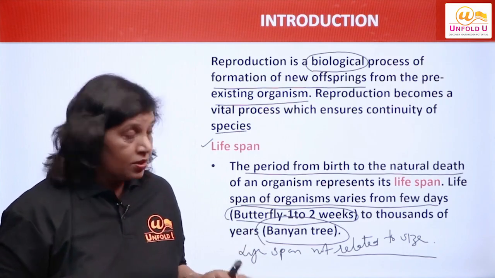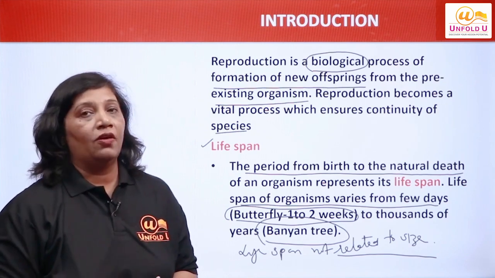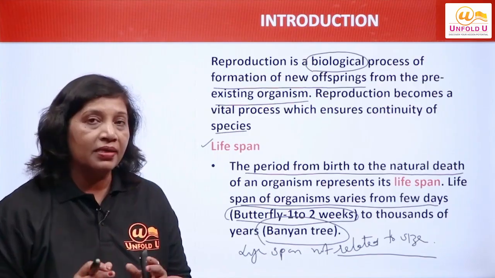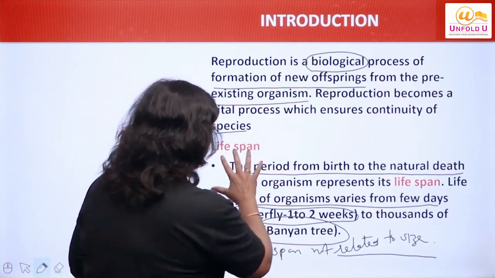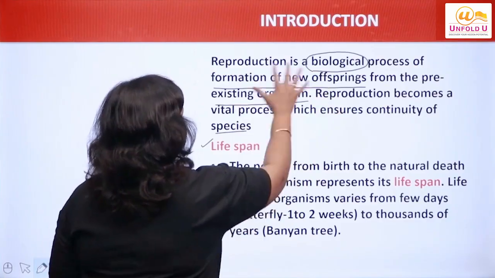Size is same. So I conclude here, it is not related to size of an organism, and the lifespan varies from organism to organism, right? Now let us see the various organisms and their lifespans.